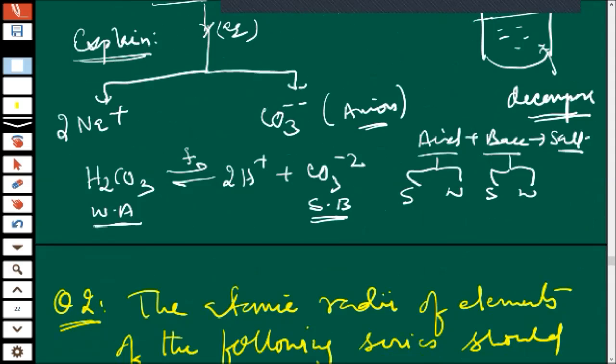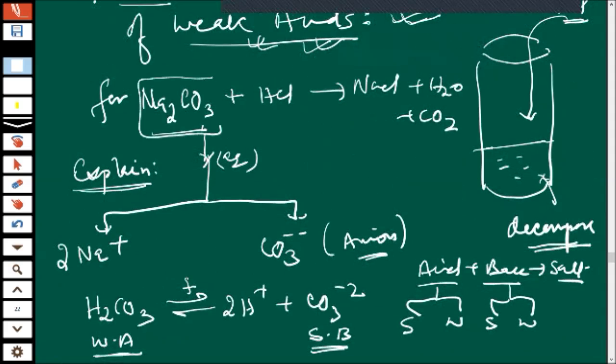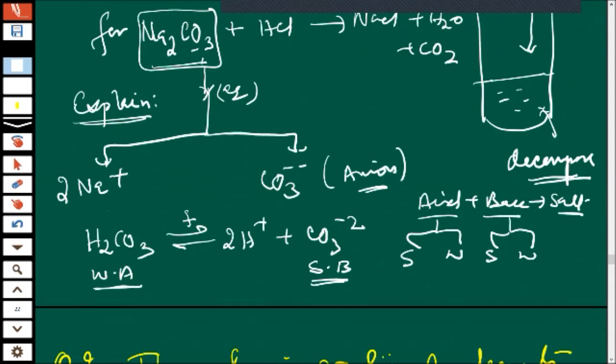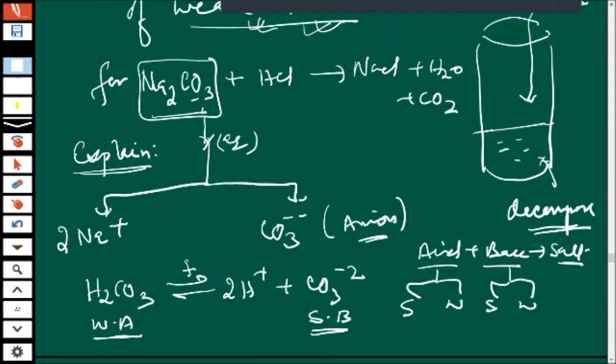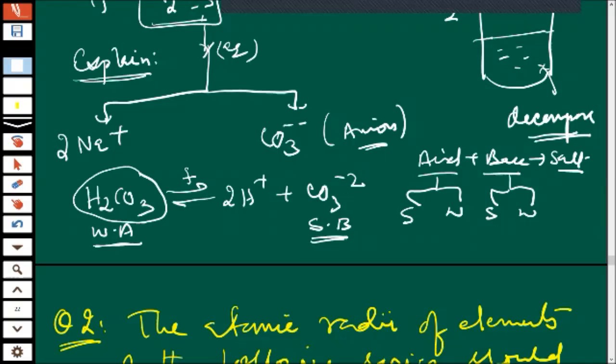So children, in this salt, this part is very strong, carbonate. Please never get confused between carbonic acid and carbonate. Carbonic acid is weak, but its counterpart carbonate is not weak. It is a strong base.